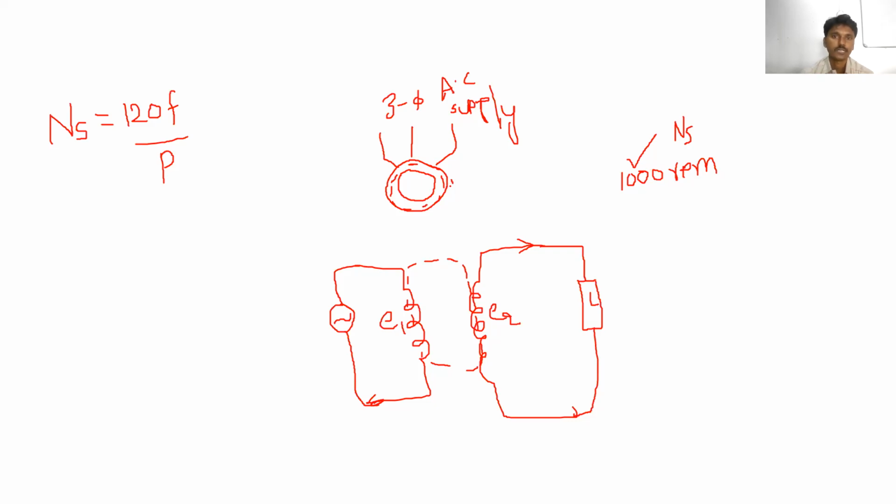Due to this torque, the rotor starts to rotate in a particular direction. So this is the operating principle of the three-phase induction motor. That's why the three-phase induction motor can also be called a self-starting constant speed AC motor.